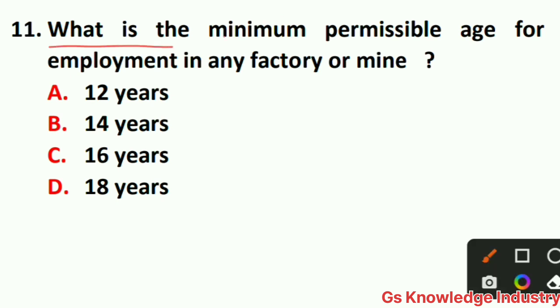Question number 11 is, what is the minimum permissible age for employment in any factory or mine? Option A 12 years, option B 14 years, option C 16 years, option D 18 years. So here the right answer is option B, 14 years, right? The minimum permissible age for employment in any factory or mine is 14 years.